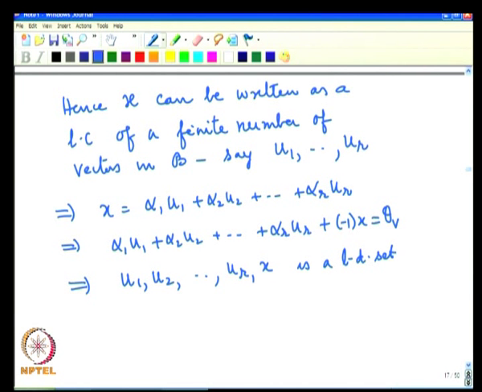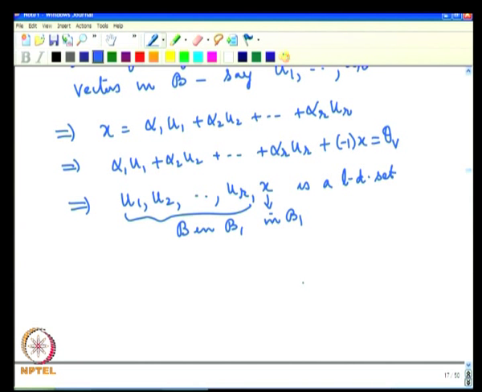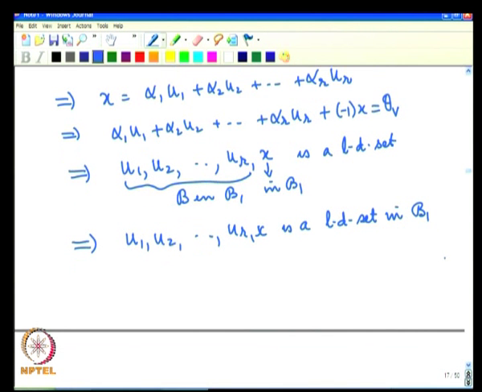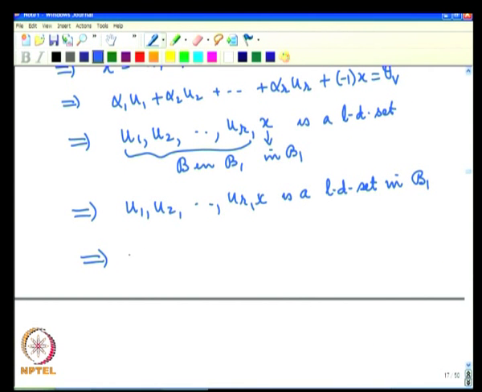The vectors u1, u2, ur are all in B, which is itself in B1, and x is also in B1, and therefore, u1, u2, ur, x is a linearly dependent set in B1. The moment a set has a linearly dependent subset, the whole set must be linearly dependent. So, therefore, B1 is linearly dependent.